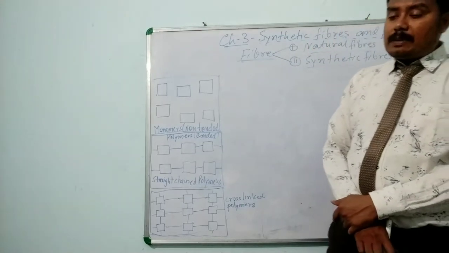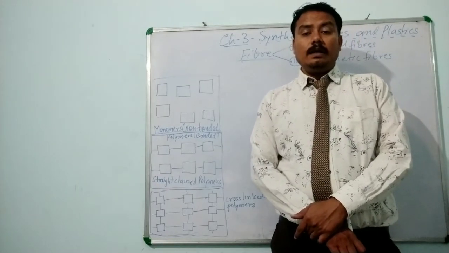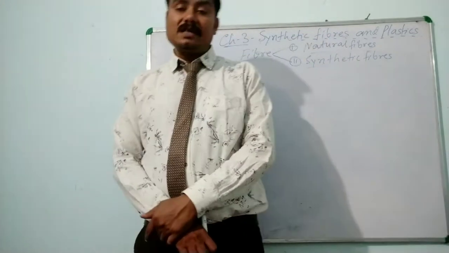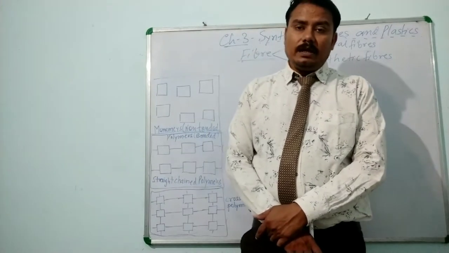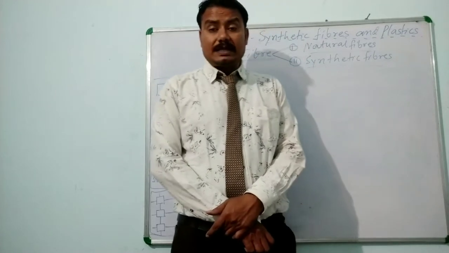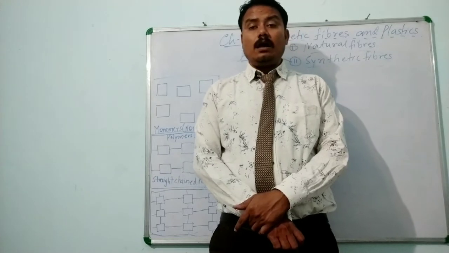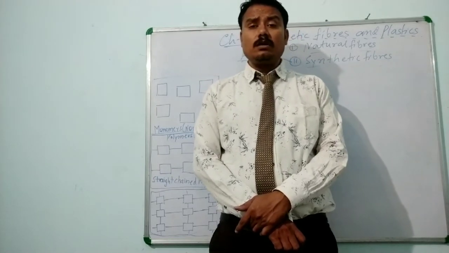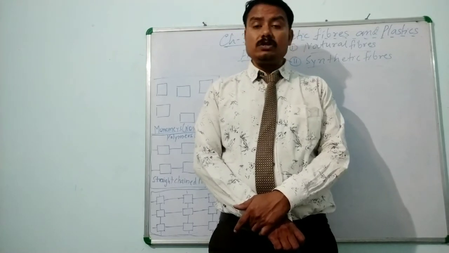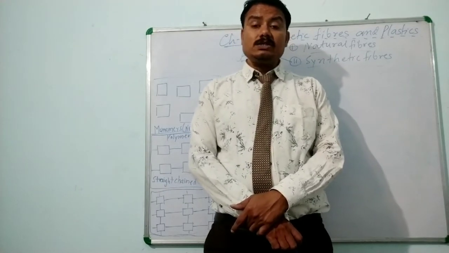But middle class people can't afford it because it is very expensive. So rayon is the substitute for silk. If a middle class family wants to give the appearance of a silk look, they must buy rayon clothes. Rayon clothes have all the similarities as well as a few better properties than silk, which silk doesn't have. Silk is not airy.